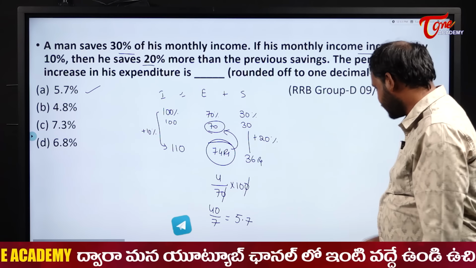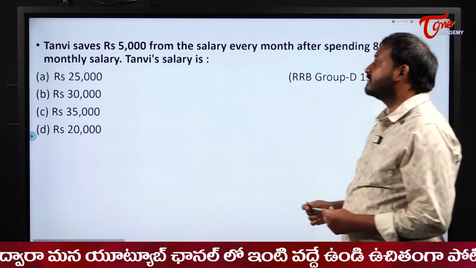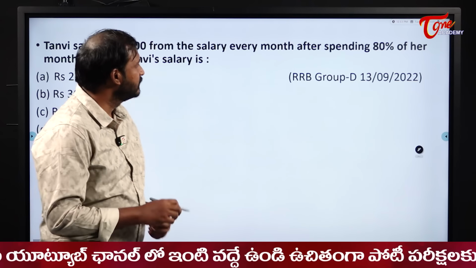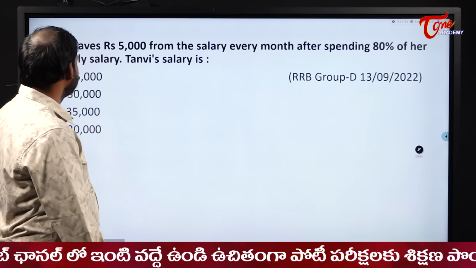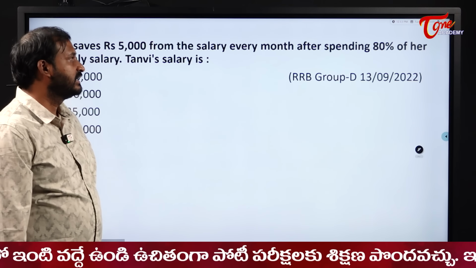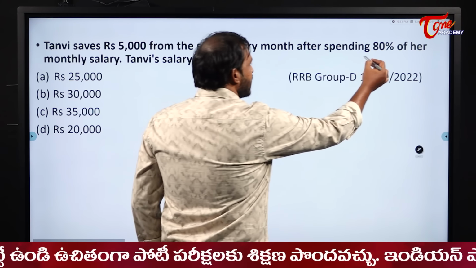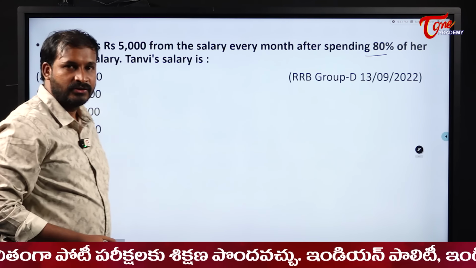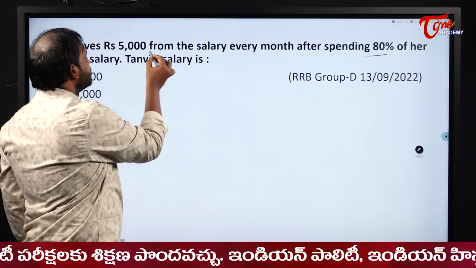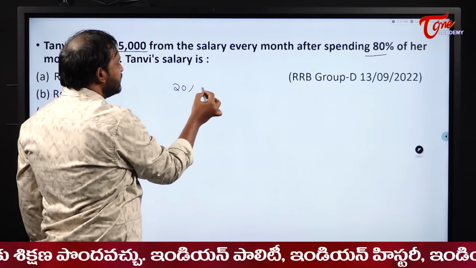Understood? Right? Next one. Tanvi saves 5,000 from her salary every month after spending 80% of her monthly salary. Tanvi's salary is... Now see here, she is spending 80% of her salary, which means how much is she saving? 20%. And she is saving how much? 5,000. So 20% of her salary is equal to 5,000.